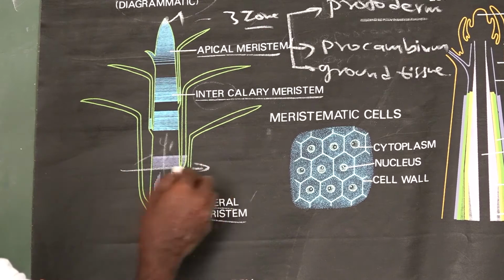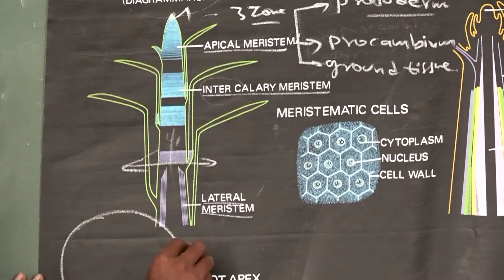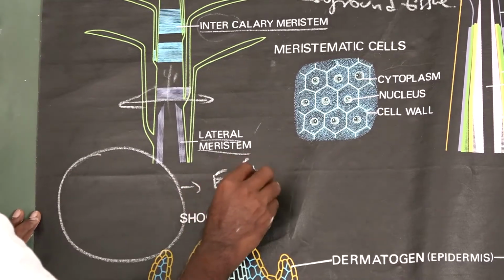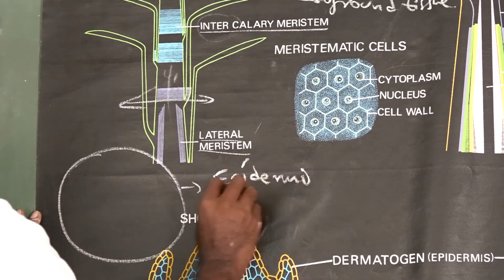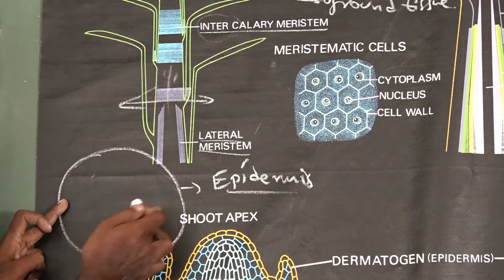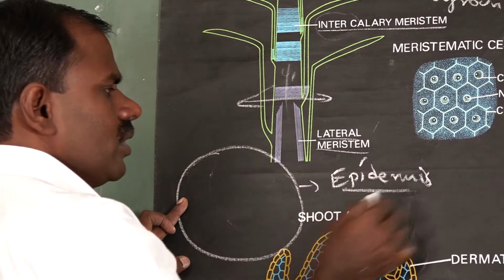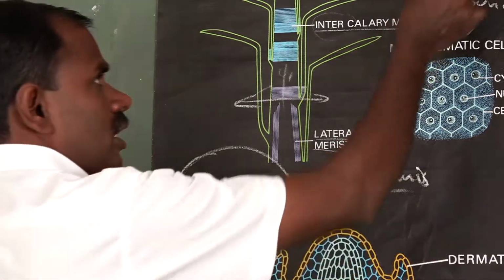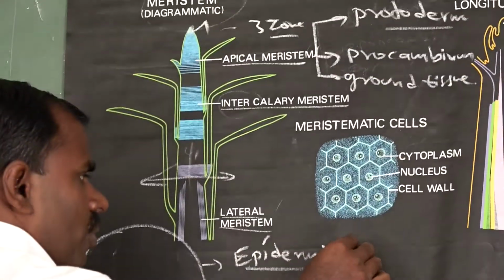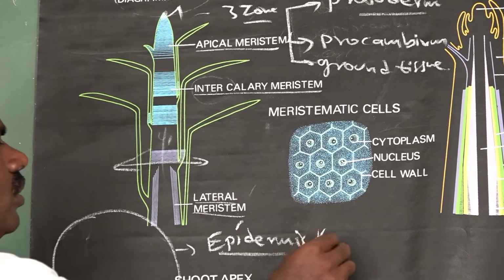In a cross section of the shoot system, the outer region is called the epidermis. It is made up of a single layer of parenchyma cells without intercellular space, compactly and tightly arranged. This epidermis forms only from the protoderm. So protoderm gives rise to epidermis.